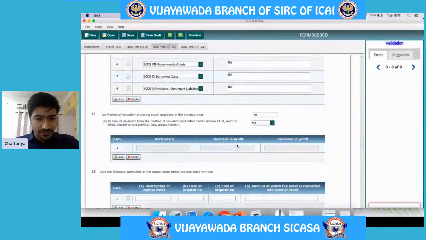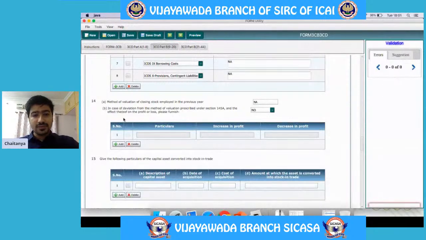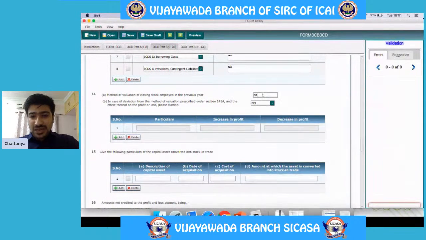We will see the clause now. See, this is how the clause looks. Since I am talking about a chartered accountancy firm or a professional firm, I have considered it as not applicable here. If it is a trading concern, then the method of accounting of the closing stock has to be mentioned here. As we have discussed, if we are not following inclusive method of accounting, then this will be yes. In that case, we are supposed to report what is the increase in the profit or what is the decrease in the profit because of non-following of inclusive method of accounting.